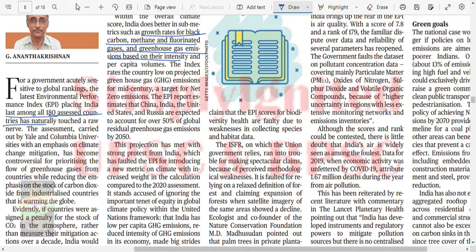Based on their intensity and per capita volume, the index rates countries low on projected greenhouse gas emissions for mid-century, a target of net zero emission. The EPI report estimates that China, India, United States, and Russia are expected to account for over 50% of global residual greenhouse gas emissions. So who are they? China, India, US, and Russia.